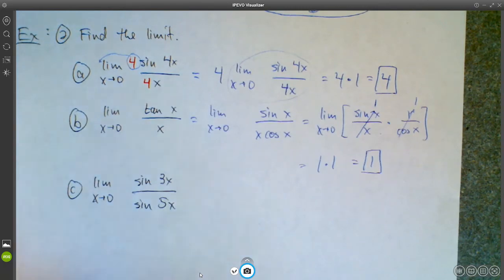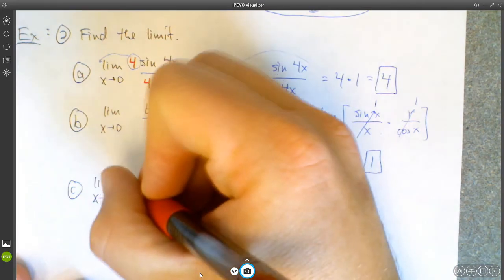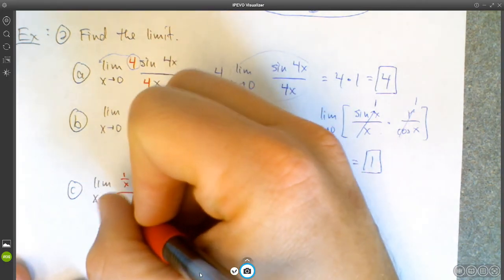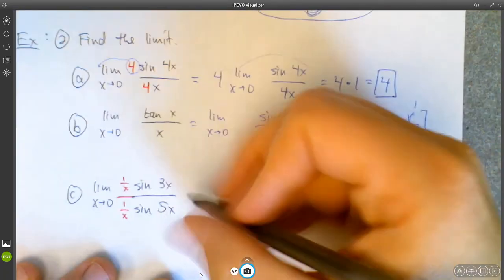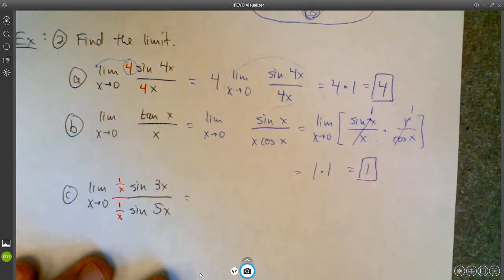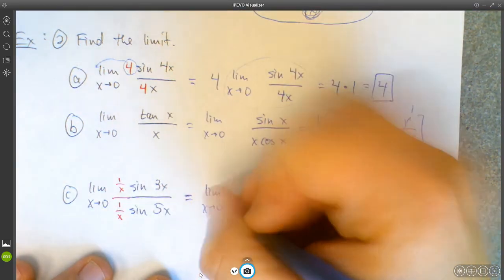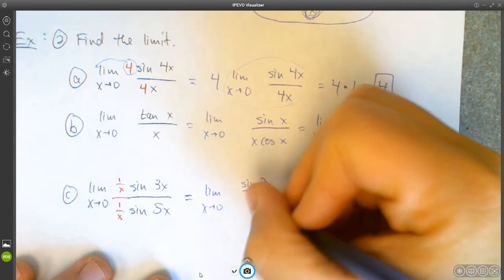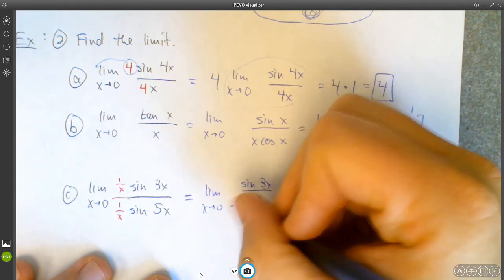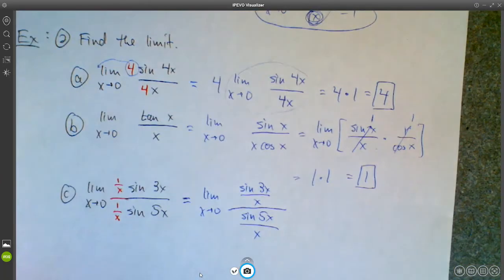So I think I can force it by multiplying by 1 over x in the numerator and denominator, then I get limit as x approaches 0 of sine 3x over x over sine 5x over x.